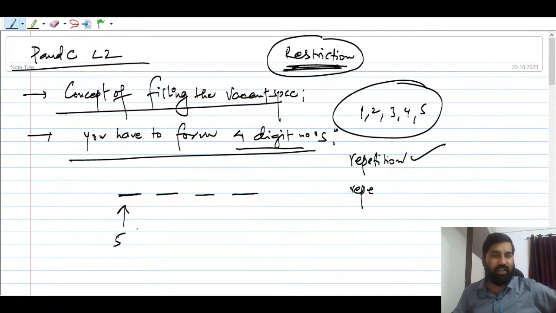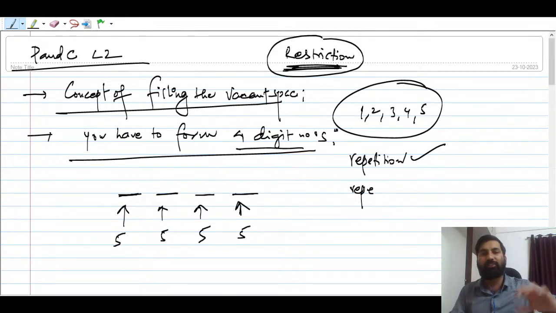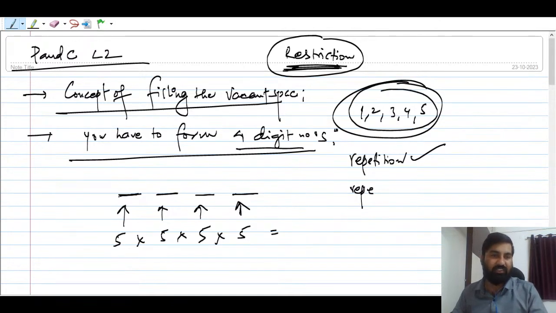If repetition is allowed, this space can also be filled by 5 ways, right? And this space can also be filled by 5 ways, and this can also be filled by 5 ways. Okay, so this is called the concept of filling the vacant space. But suppose, what will be the answer here? You can multiply. Okay, because you have to form a 5-digit number and you're placing all these digits here, right? Okay, in order to get a 4-digit number.